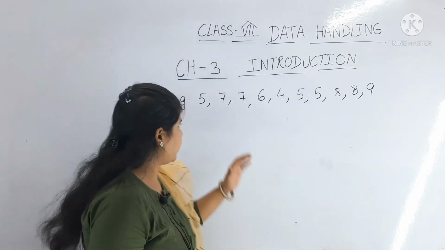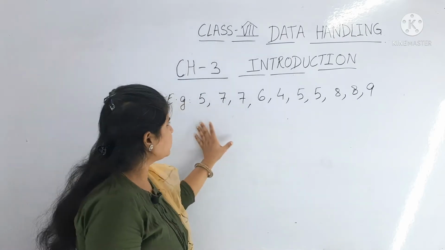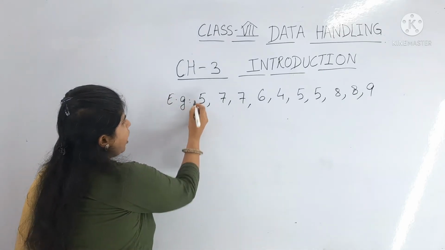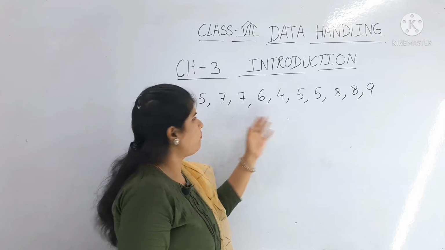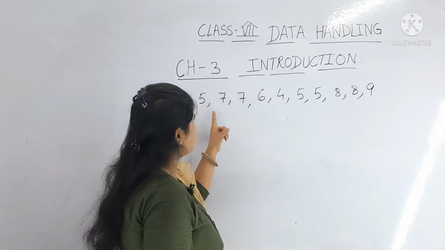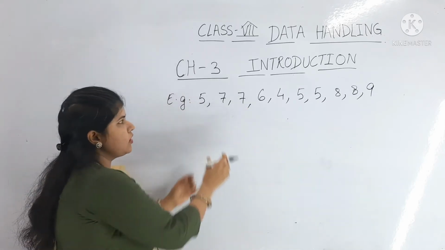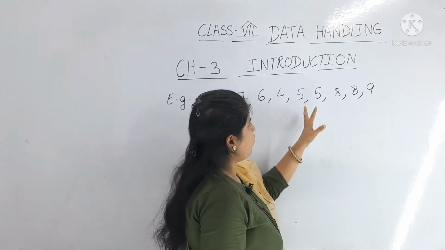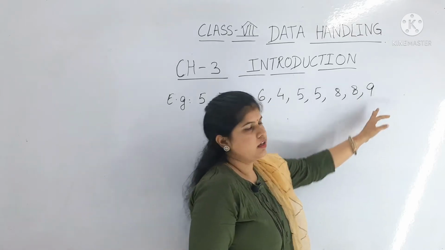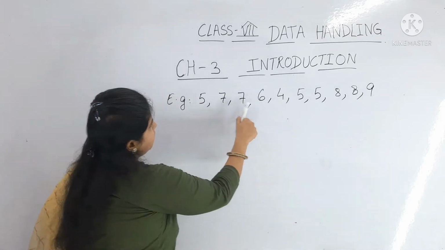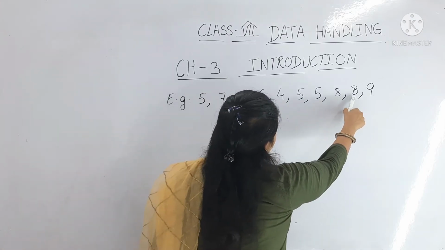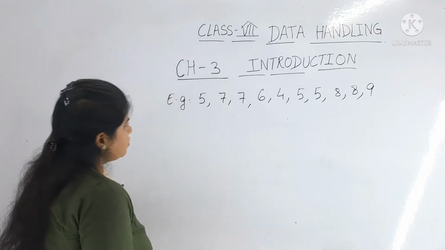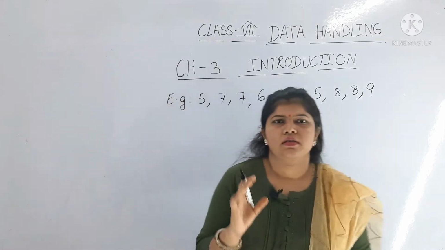Now students, I have taken an example here. This is the data given to us. Okay, here out of 10 they had given the marks, and each student has different marks: 5, 7, 7, 6, 4, 5, 5, 8, 8, 9. How many students? 1, 2, 3, 4, 5, 6, 7, 8, 9, 10. For 10 students they had given marks. Okay, here I will introduce you to tally marks.